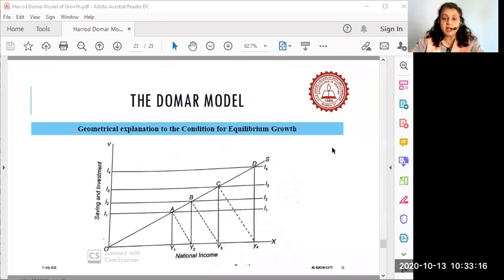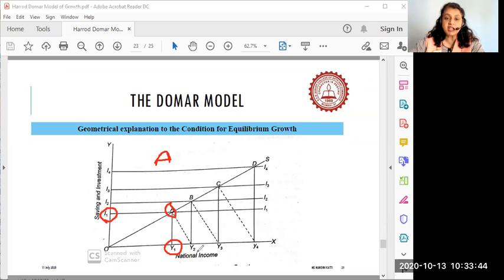This is the same explanation which I gave you earlier. Now what is this diagram trying to tell us? The economy is originally at this equilibrium, which is called equilibrium A. At equilibrium A, what is the level of income? Y1. What is the level of investment? I1. And what is the level of production in the economy?